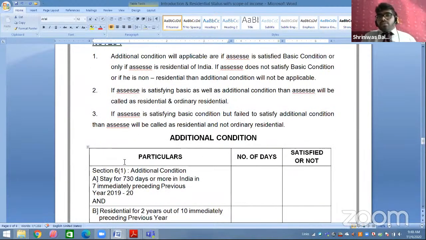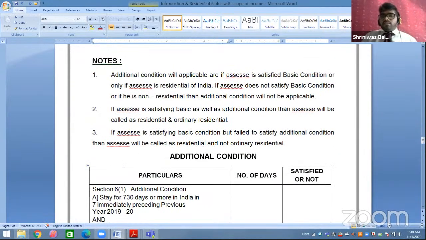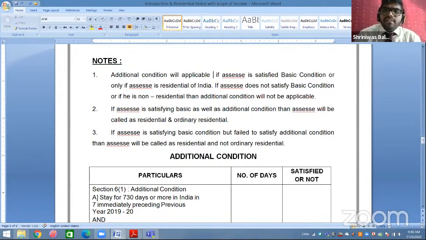Now, what is given in your additional condition, students? First we will read with your notes when your additional condition will be applicable. Additional condition will be applicable if the assessee is satisfied with the basic condition, or only if the assessee is a resident of India.